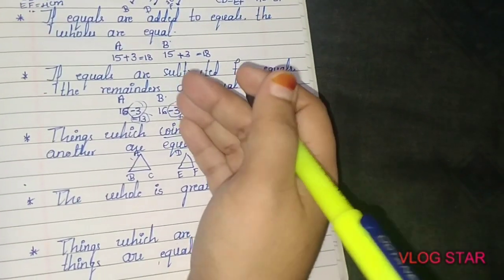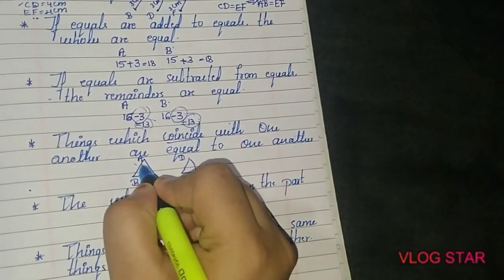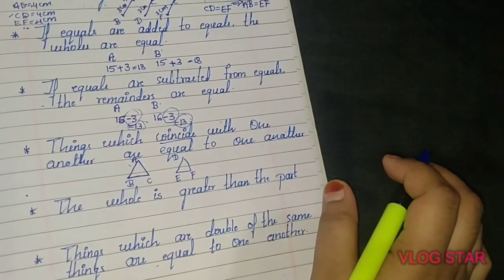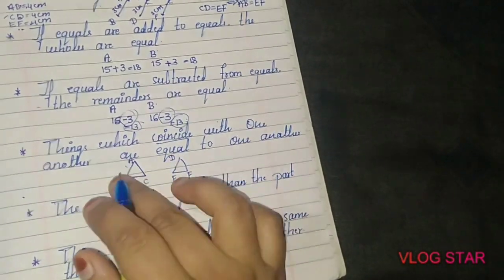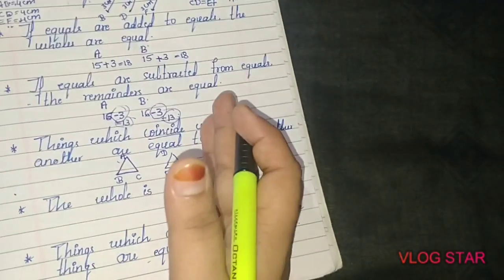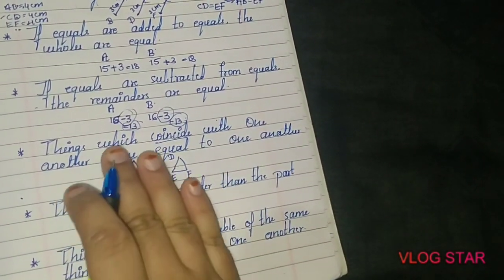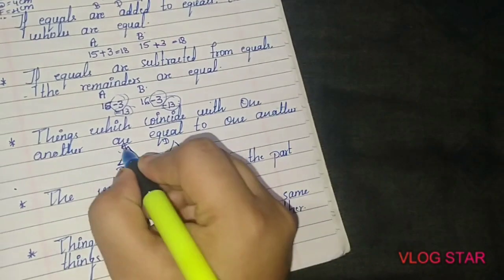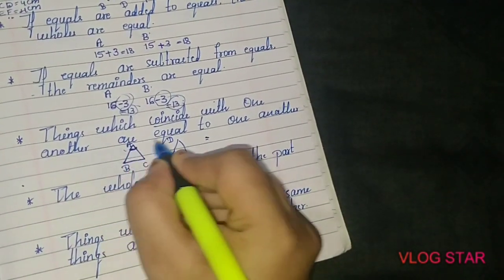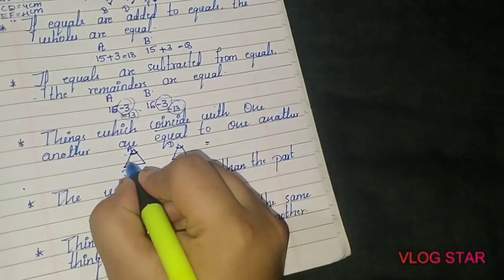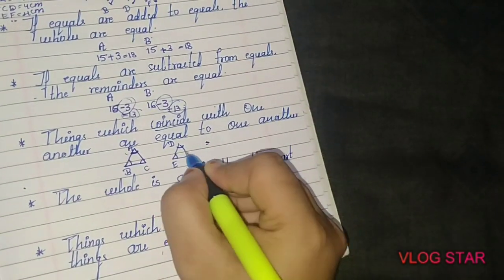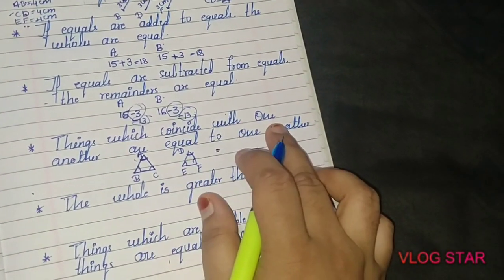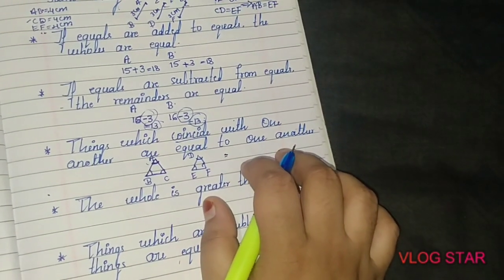So you can see when you take this triangle DEF and just imagine that you are going to place this triangle on the triangle ABC, then what is happening actually? These two triangles will coincide. That means these two triangles will occupy the same place, isn't it? So what can you conclude from this? You can conclude that angle A and angle D will be equal, angle B and angle E will be equal, angle C and angle F will be equal, like that, right? So things which coincide with one another are equal to one another, isn't it?